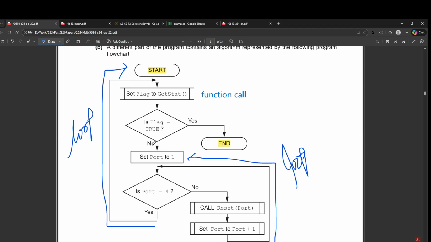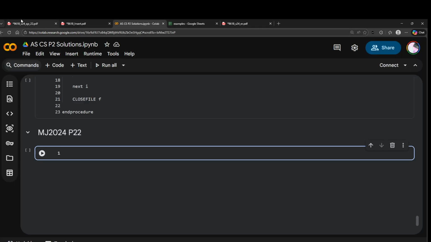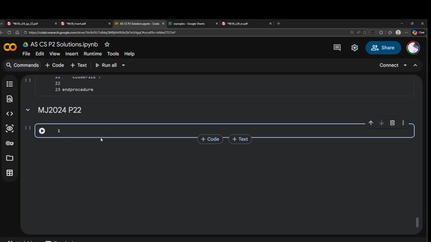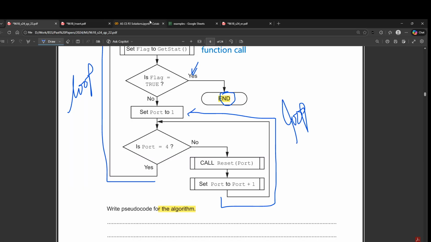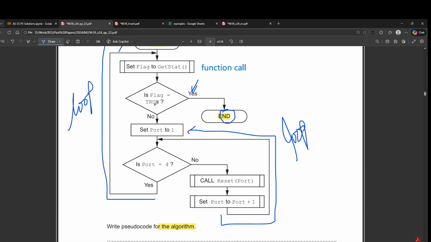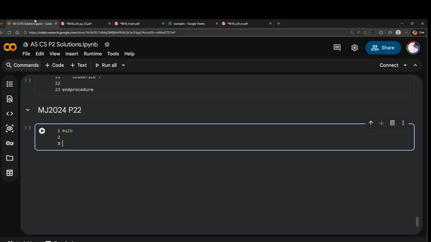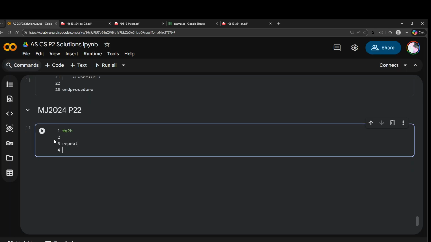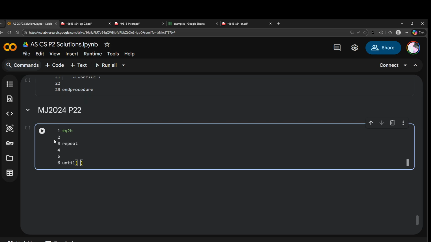Now what we'll do is, let's say if I were to use repeat until, so first of all, when does the program end? This is the deciding condition that should the program continue or not, and that is flag equal to true yet, right? So I'll go to the Colab file and I'll be writing the code there. So we're doing question 2 right now. Okay, so the ending condition here is flag equal to true, right? This is the most crucial condition. So this should be the condition for our repeat until as well. Repeat until flag is equal to true.